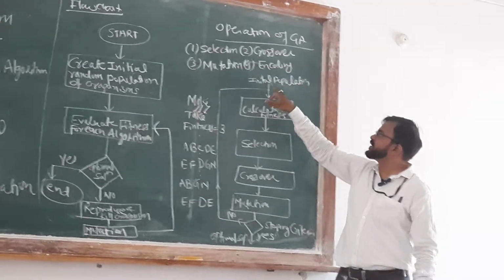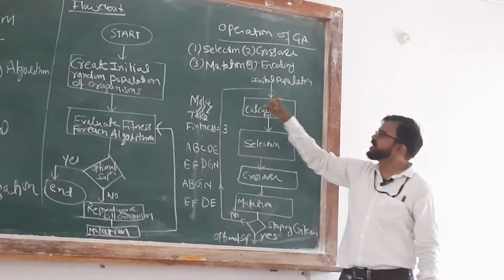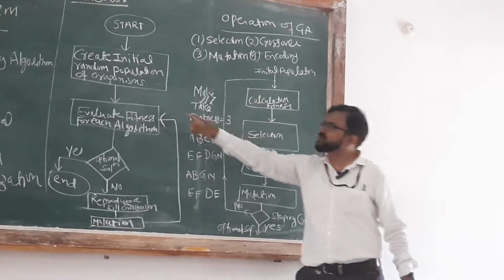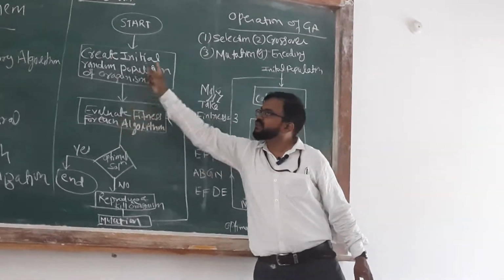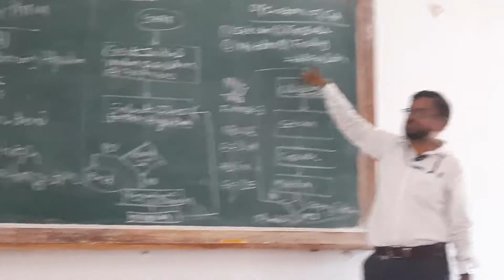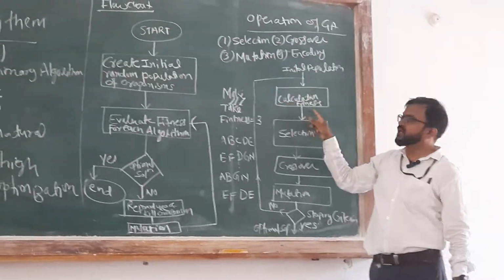So here you can take the initial populations, and from the initial populations we can calculate the fitness. The first objective is to calculate the fitness. Creating initial random populations means this. We are taking the initial population, then we have to calculate the fitness.